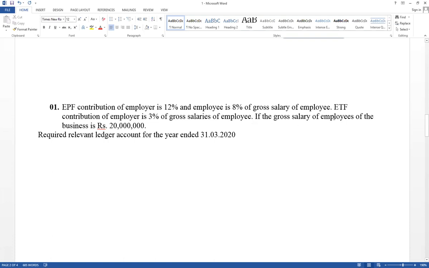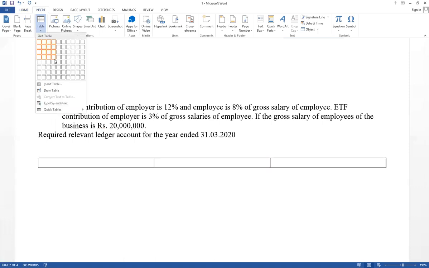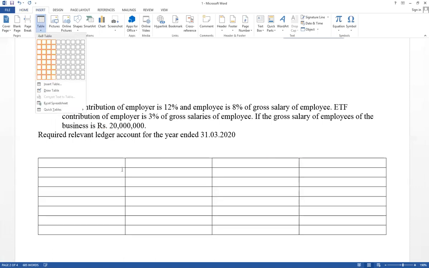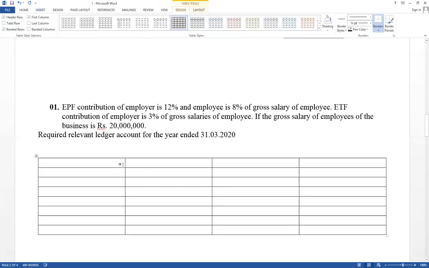If the gross salary of the employees of the business is 20 million, now there's relevant ledger account for the year end 31st March 20. That this is the adjustment. It has given EPF and ETF percentage is given. Right. First one, think about EPF and ETF. Think about these workings.